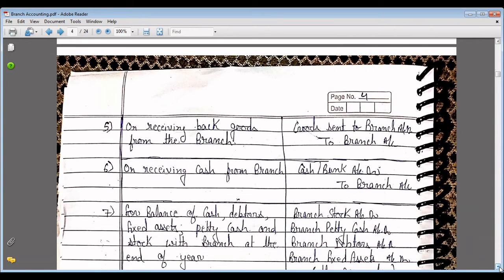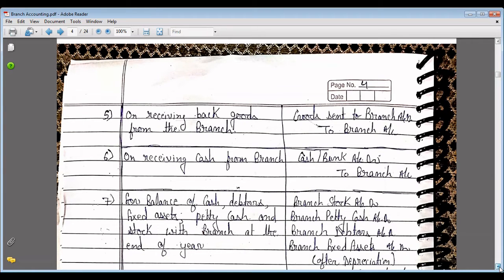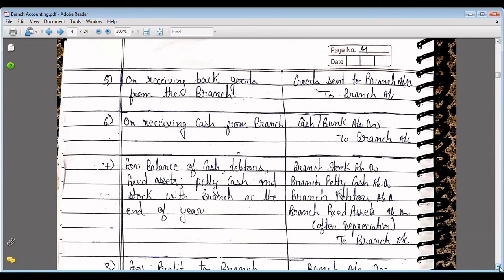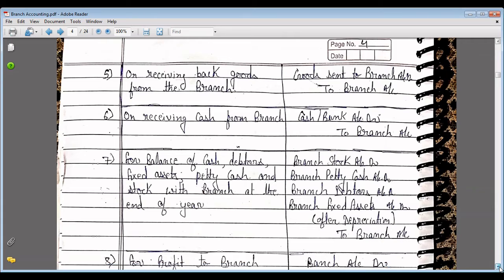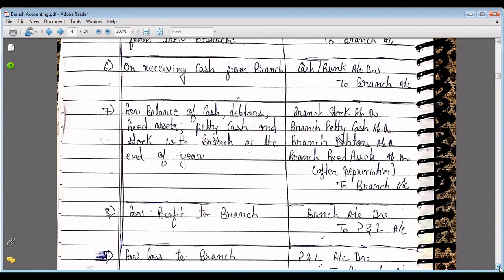Fifth entry is on receiving back goods from the branch. So goods sent to branch account debit to branch account. Sixth, on receiving cash from the branch, entry will be cash or bank account debit to branch account. Seventh entry is for balance of cash, debtors, fixed assets, petty cash and stock with the branch at the end of the year, and the entry is the reverse of the first entry, that is branch stock account debit, branch petty cash account debit, branch debtors account debit, branch fixed assets account debit. Fixed assets will be after depreciation.